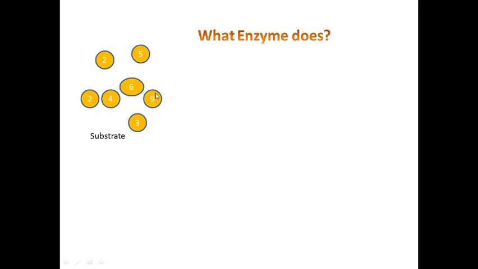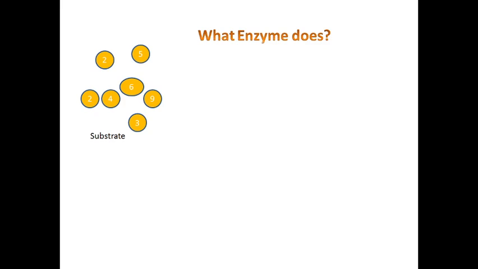When they collide with each other, only then will they form a product. I have written here the activation energy, the energy which is required to carry out the reaction, in the form of these numbers. Some have 2, some have 6, some have 9, some have 3, and so on.